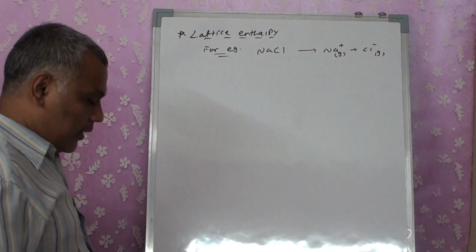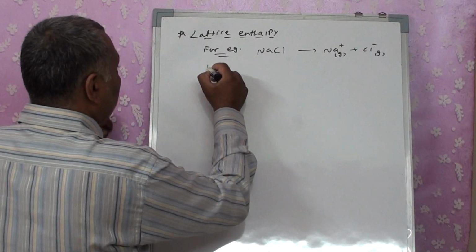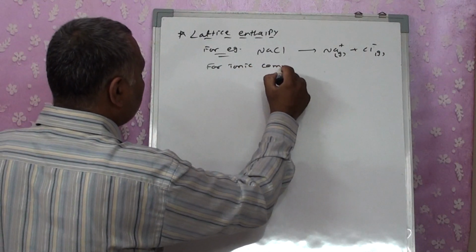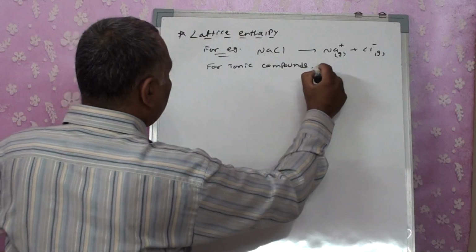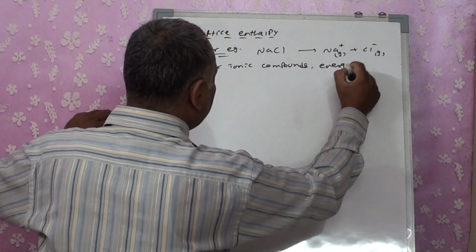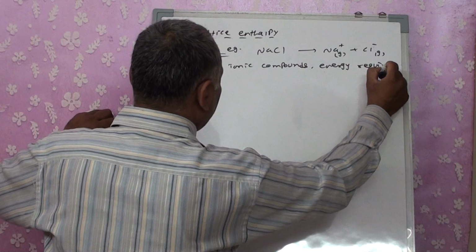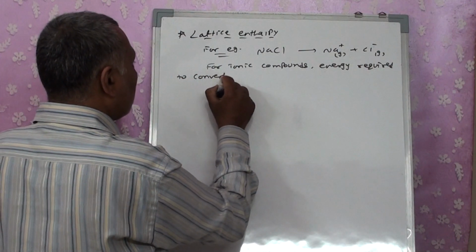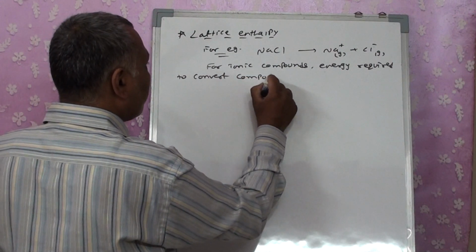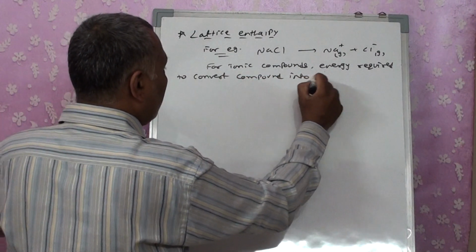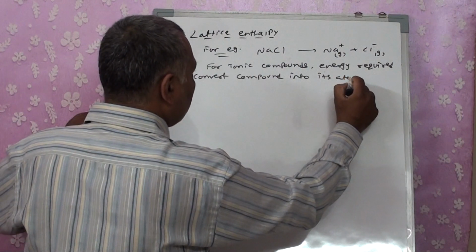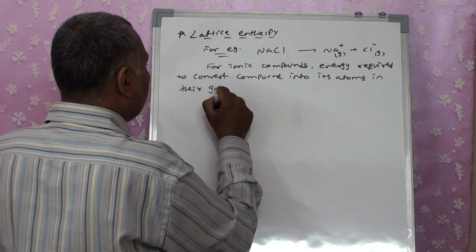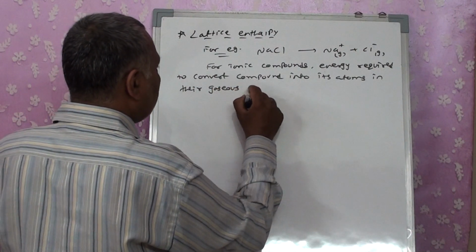So it is defined as, for ionic compounds, the energy required to convert the compound into its atoms in their gaseous state.